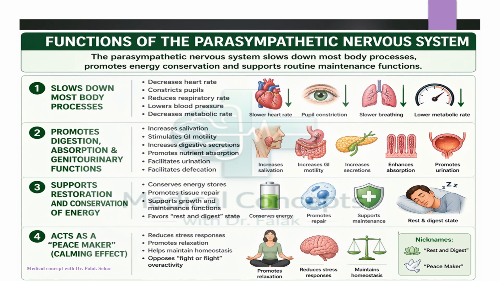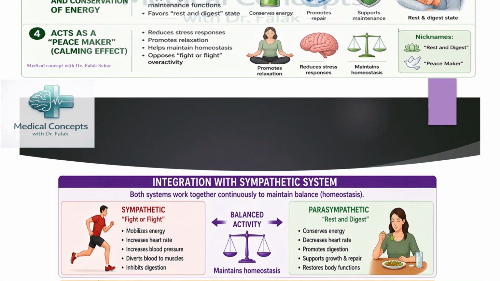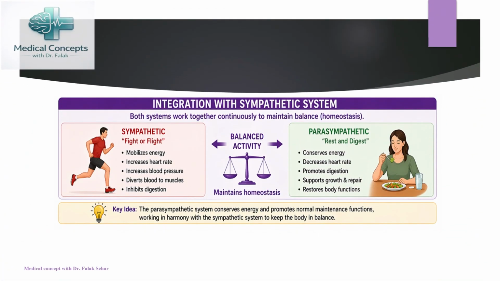Regarding the functions of the parasympathetic nervous system, it slows down most of the body processes, promotes energy conservation, and supports routine maintenance functions. Hence, we can say that both the sympathetic as well as the parasympathetic divisions of the autonomic nervous system work closely together to continuously maintain the homeostasis of the body.